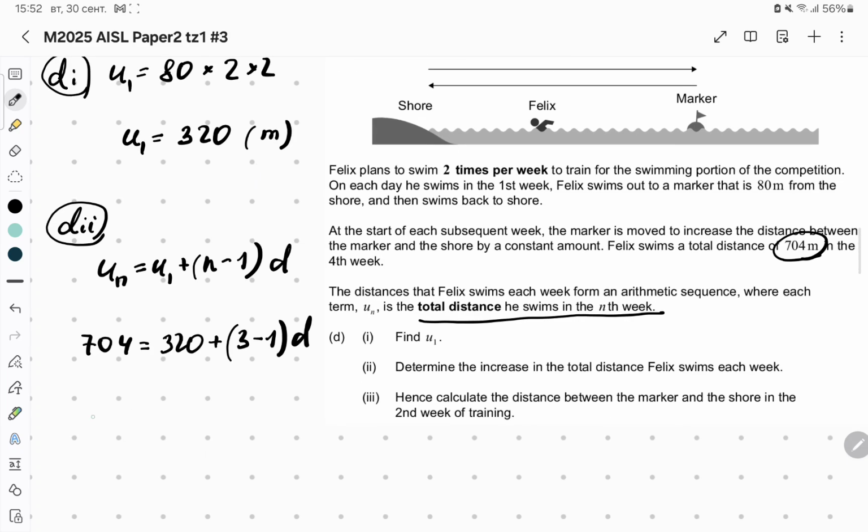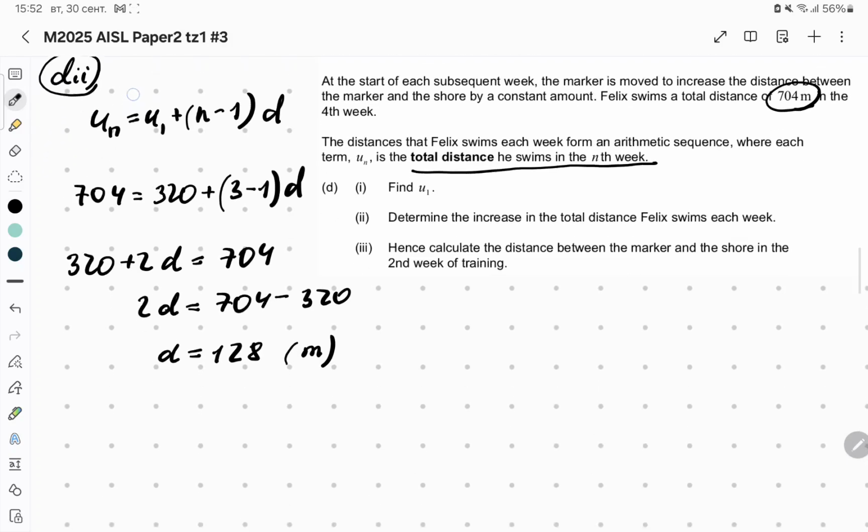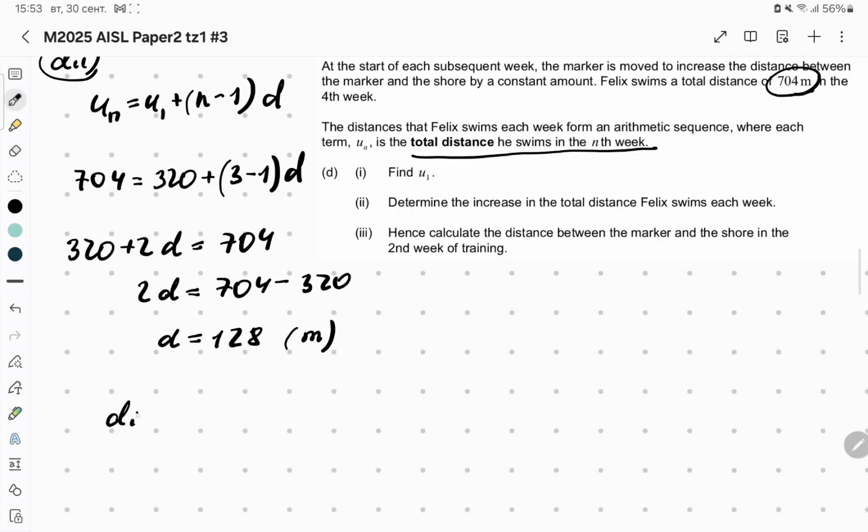So 320 plus 3d is equal to 704. 3d is equal to that much, and d is equal to 128 meters. So now we know the difference. D2 is finished. Difference is 128.